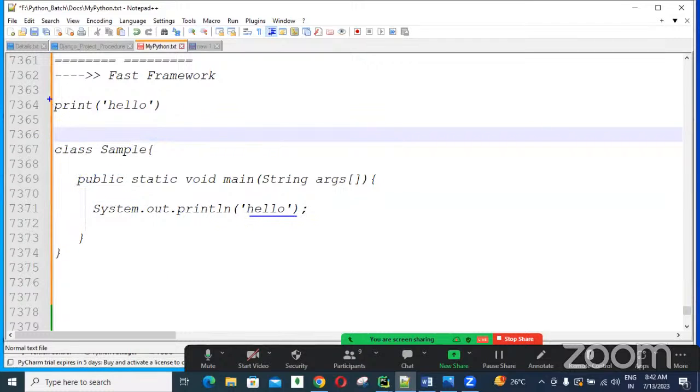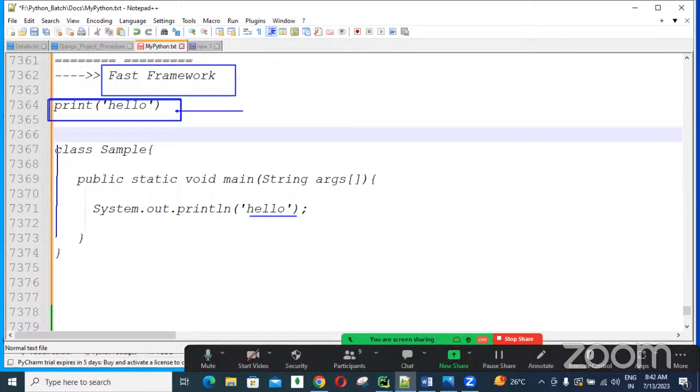But in Python, just learn the use of the print function, then immediately we can print it. Ready? So the only one line we write executes fast. That's why we can say Django is a fast framework. Here there are a number of lines, so while creating it is more time taking, while executing also more time taking. Okay. So remember that point, guys.